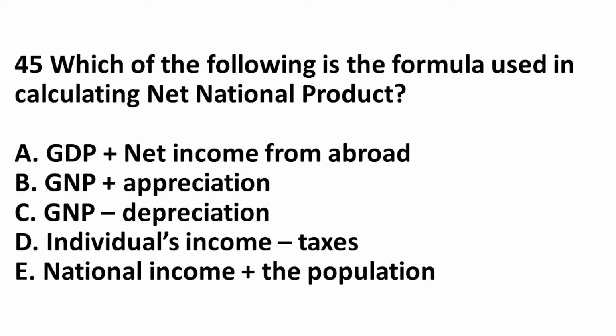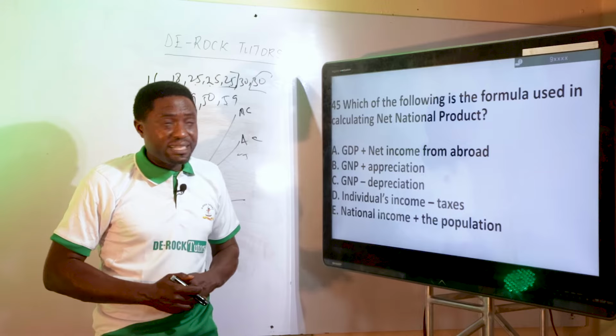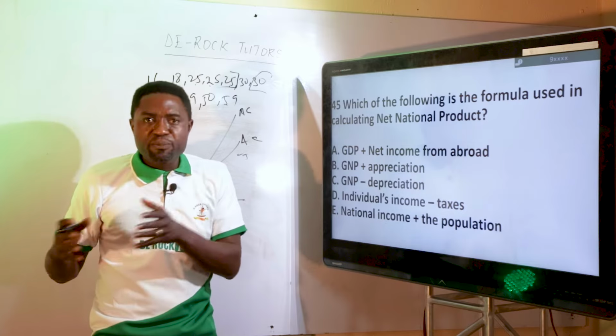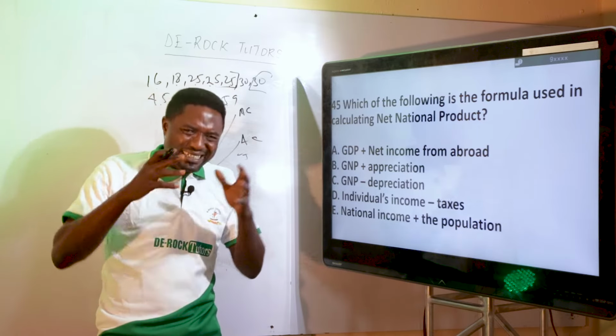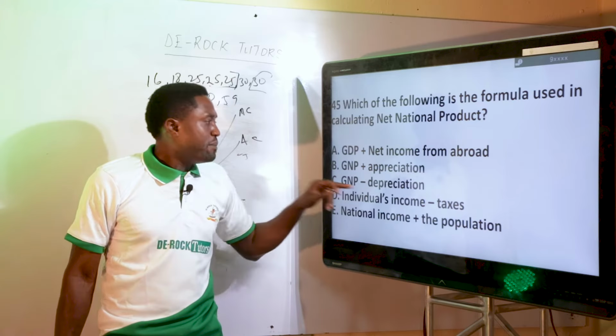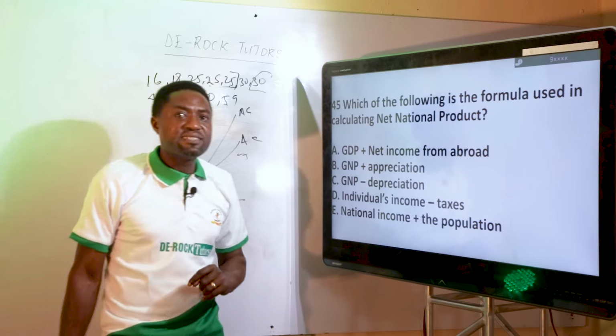Which of the following is the formula used in calculating net national product? Net national product is gross national product minus depreciation. That is how to calculate the NNP. GNP minus depreciation will give us net national product.